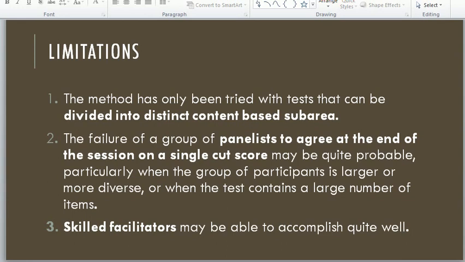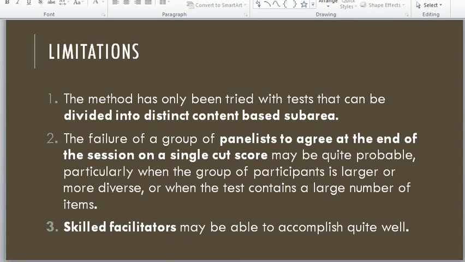Number 3, the third limitation is this: skilled facilitators may be able to accomplish this quite well. It means skilled facilitators may be more well versed and able to complete it quite well as compared to panelists.